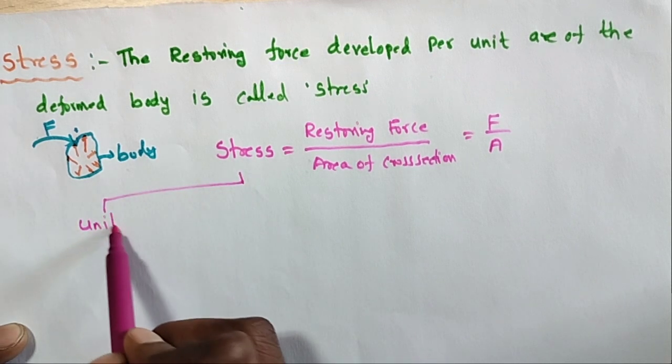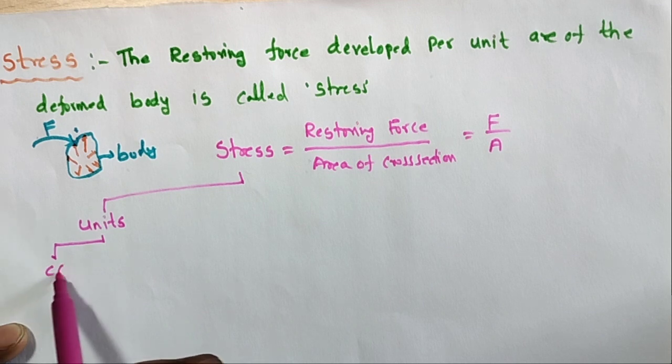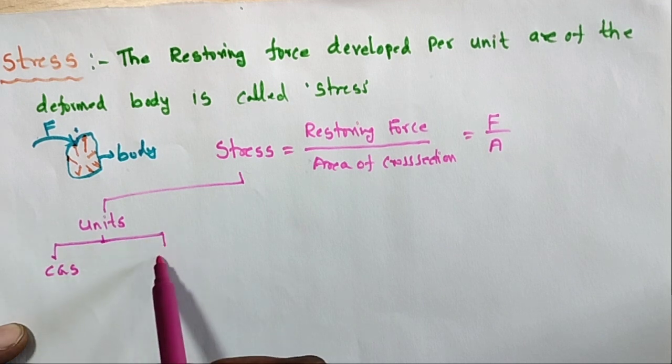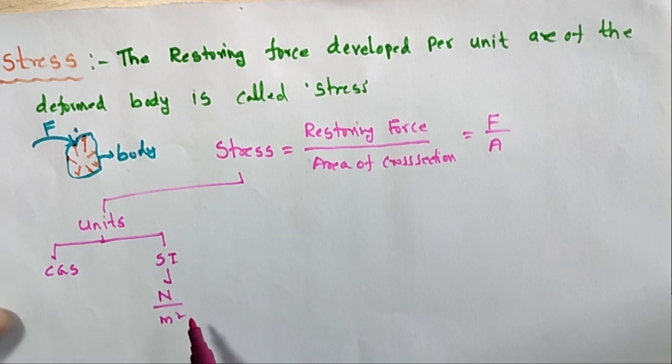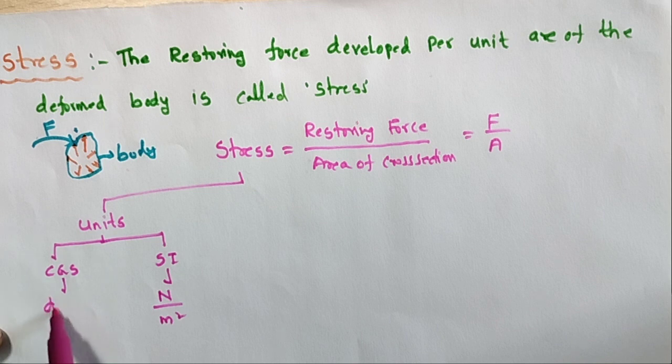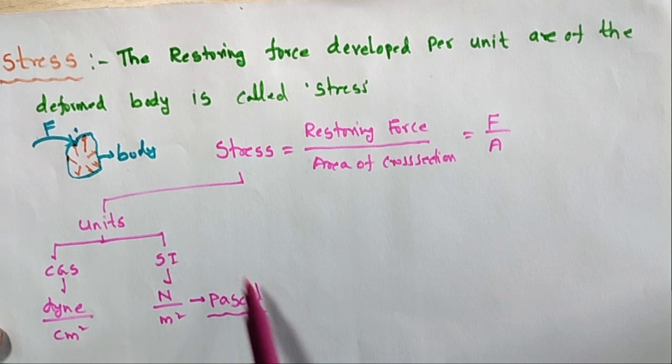Here I am taking the units. The first is the CGS units and next the SI units. In SI units, force in Newton, area in meter square. In CGS units, dyne per centimeter square. This Newton per meter square is called Pascal.